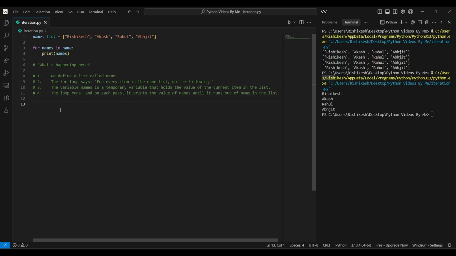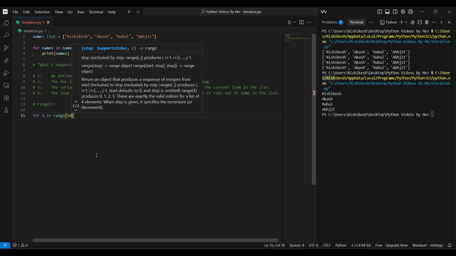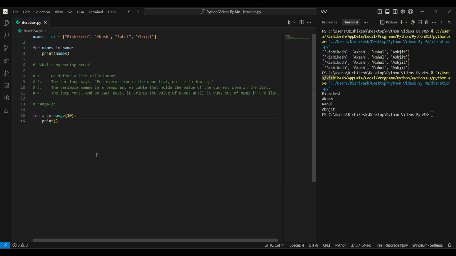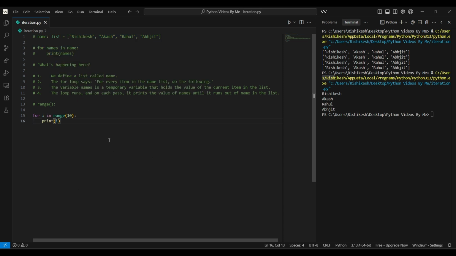Now let's move to another one, that is called range. Suppose I create an example: i in a range of 10, and now print i. I comment out this line, and if I print i, what happened?